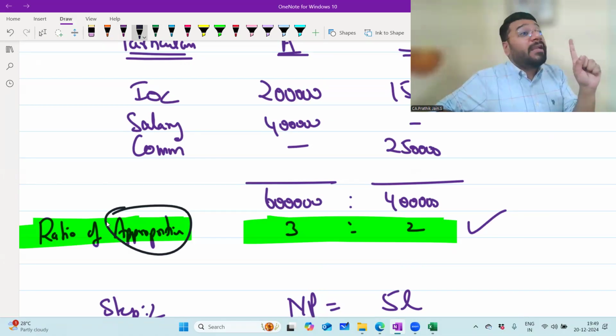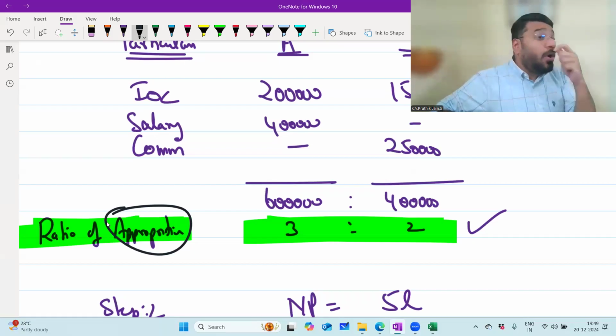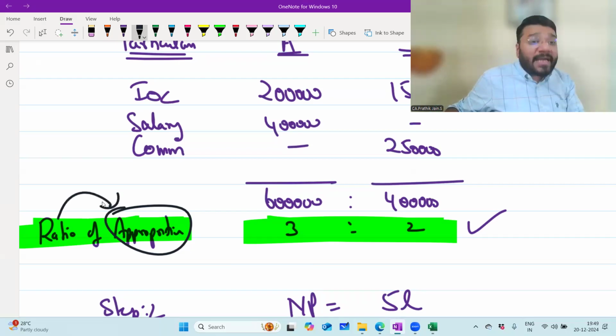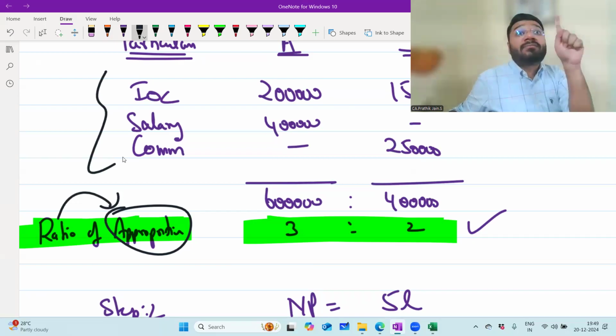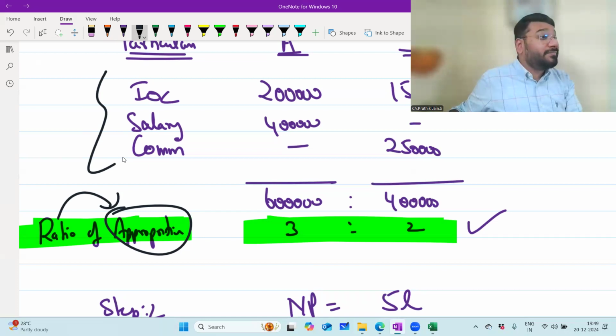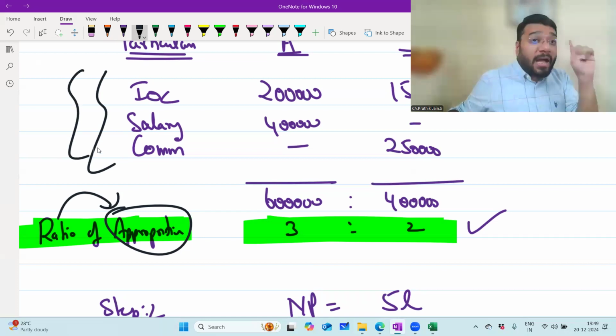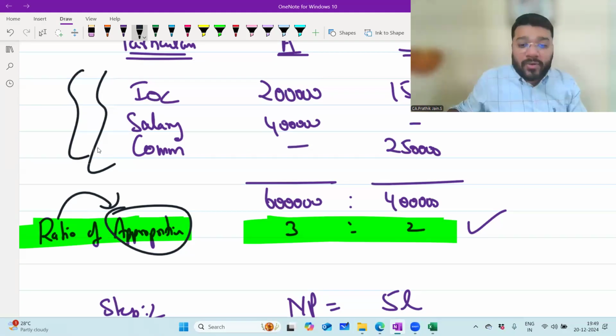Always, items of appropriation are on the expenditure side. Always, charge against profit is on the expenditure side. So when we talk about charge against profit, an item of appropriation, we are talking about the debit part only. When I talk about the ratio of appropriation, I should consider only the debit part of the appropriation account, which means the expenditure part. Am I clear? Not even GR here. GR is not my expenditure. So I have to consider only the items of appropriation that are expenditure. If IOD is given, don't consider the IOD part.